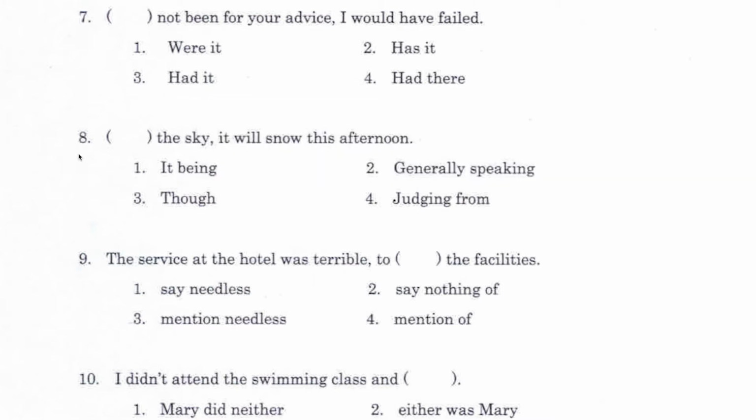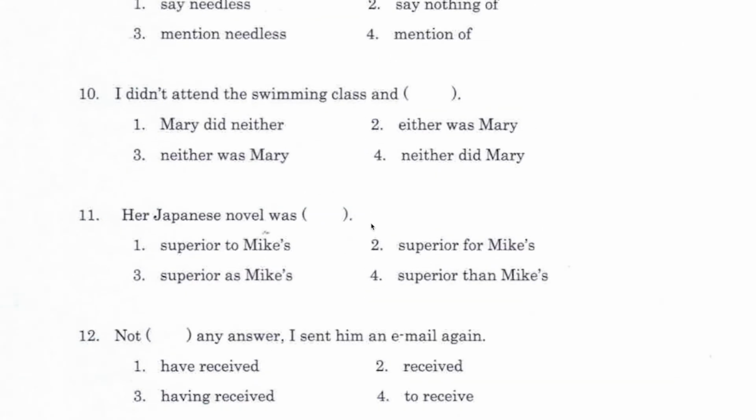Number 8: it being the sky, generally speaking the sky, though the sky, judging from the sky, it will snow this afternoon. Number 1, 2, 3 make no sense, so number 4, judging from the sky.